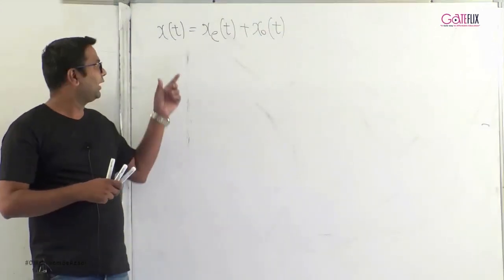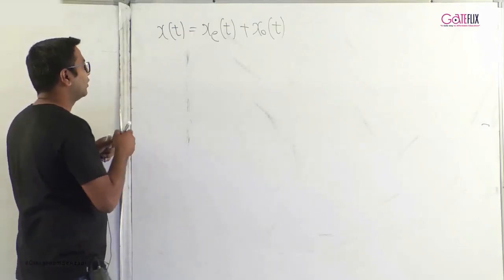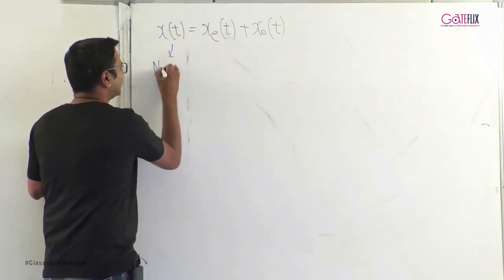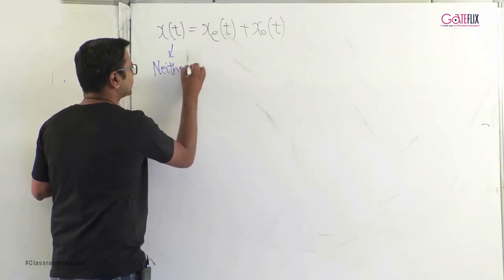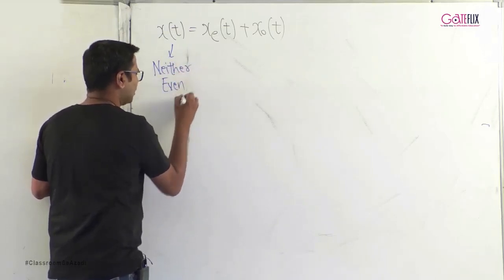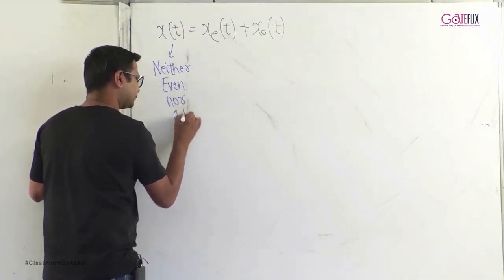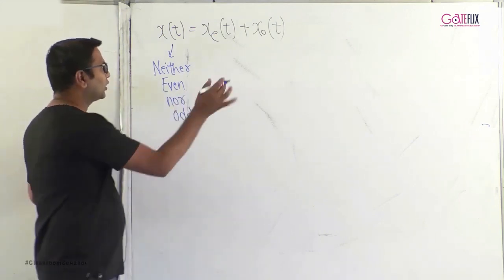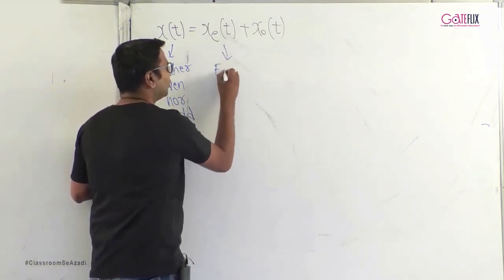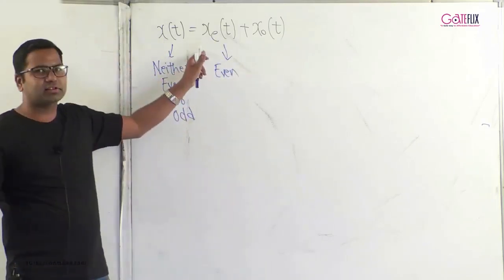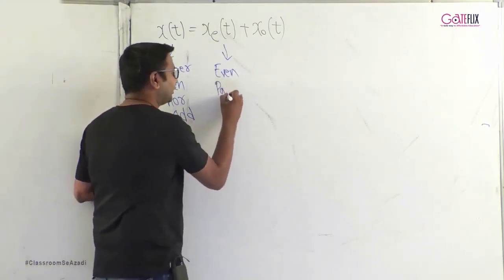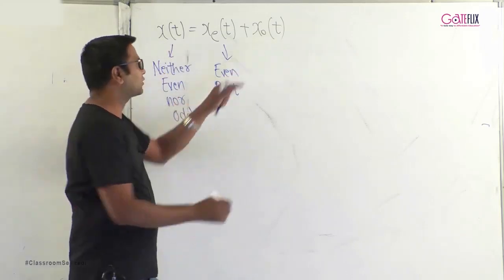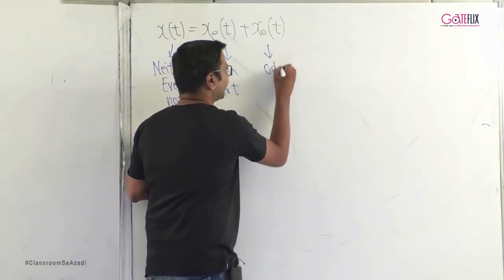If a signal x of t is neither even nor odd, then such a signal x of t can be broken down into two parts. The first part, which is called x even of t, is the even part, and the second part, x odd of t, is the odd part.